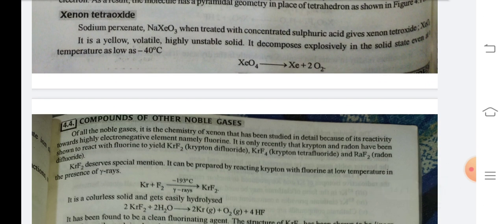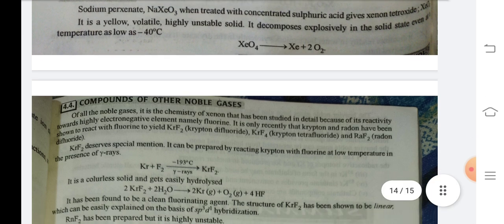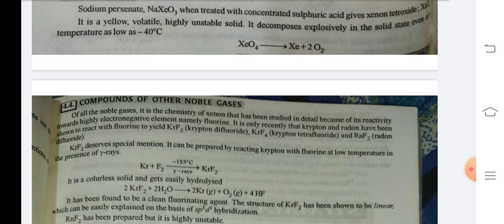Xenon tetroxide: sodium perxenate Na4XeO6, when treated with concentrated sulfuric acid, gives xenon tetroxide, XeO4. It is a yellow, volatile, highly unstable solid. It decomposes explosively in the solid state even at low temperatures such as minus 40 degrees Celsius. XeO4 gives Xe plus 2O2.